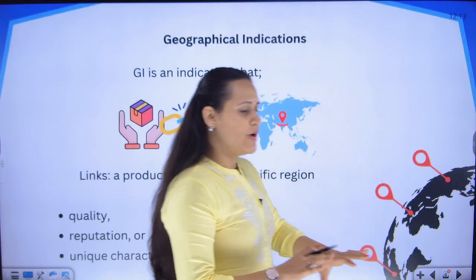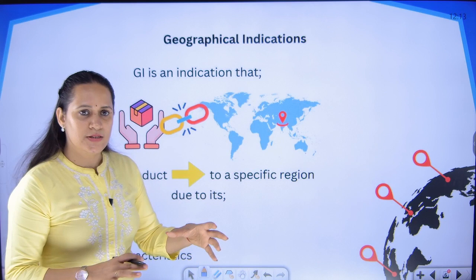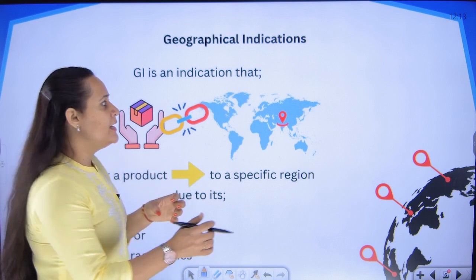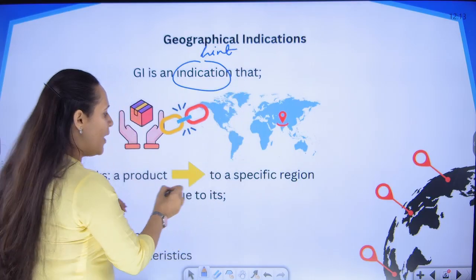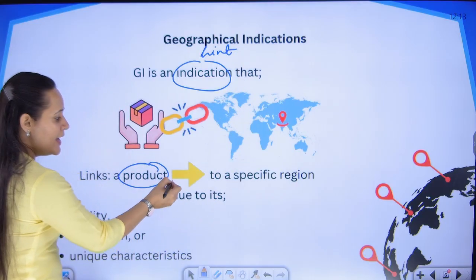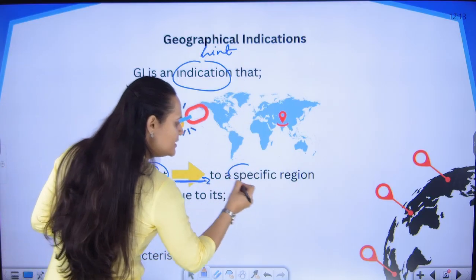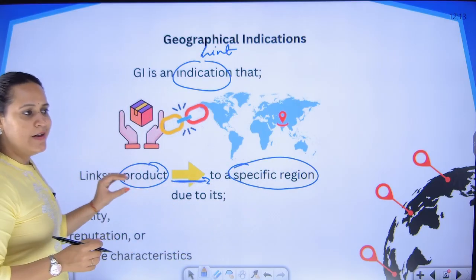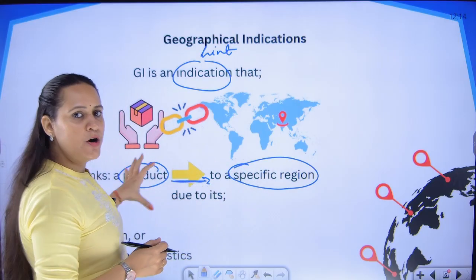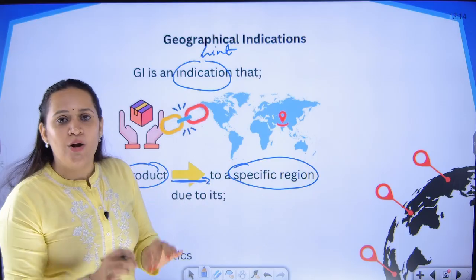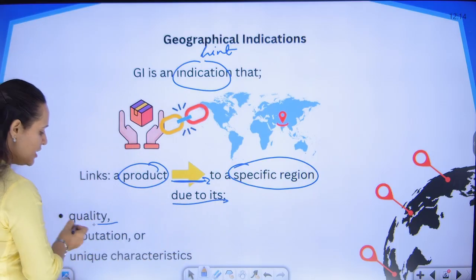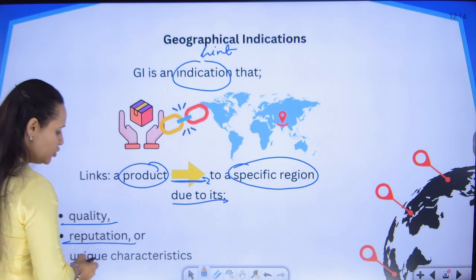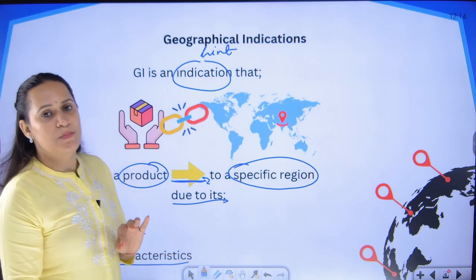Now let's have a look at the theoretical concept of what it is. Like I told you, it is merely an identification, it is merely a hint that one particular product is connected to one specific region, and that connection that is established between the product and the region is solely because of one thing, that that region adds some kind of quality, some reputation or unique characteristic to the product.